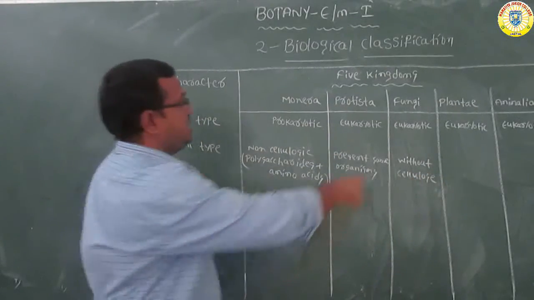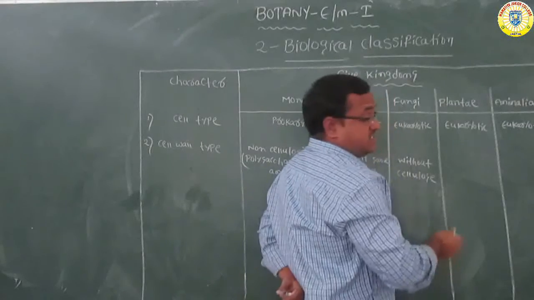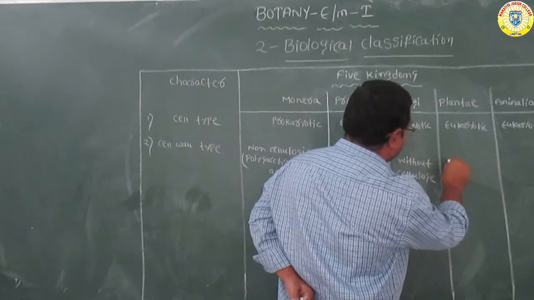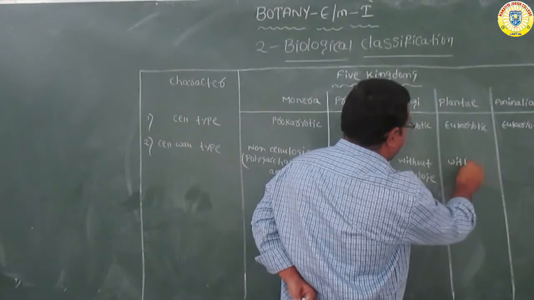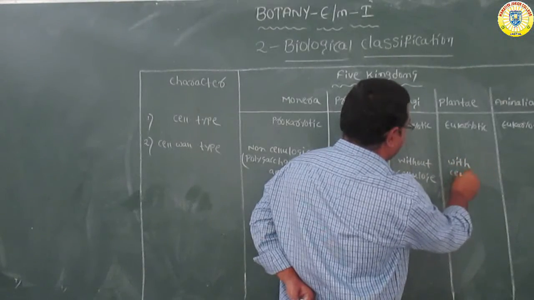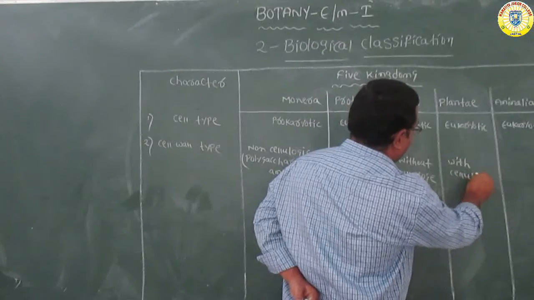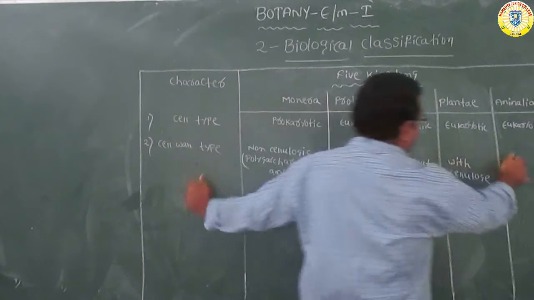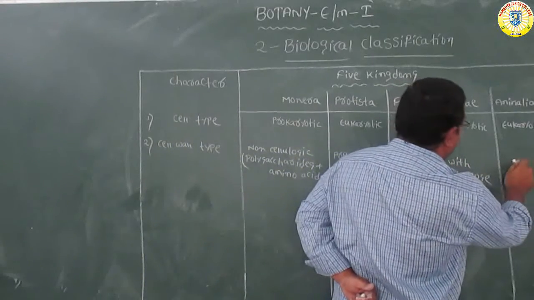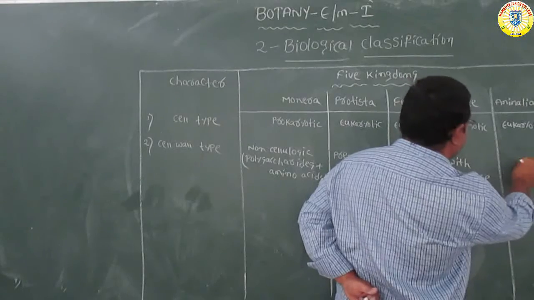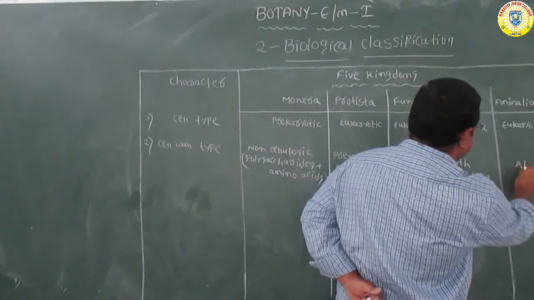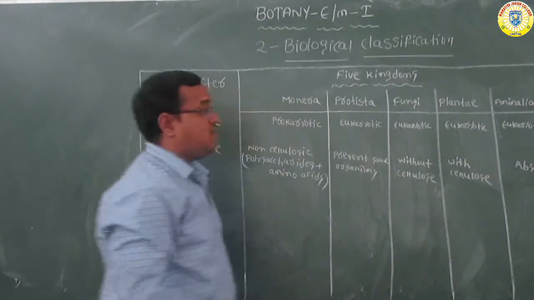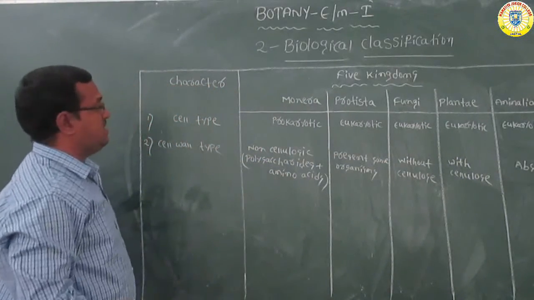Next, in plant, the cell wall is made up of cellulose. But what about the type of cell wall in Animalia? Especially in the Animalia, the cell wall is absent. Why? Because that is an animal cell, no? Cell wall is absent in Animalia.